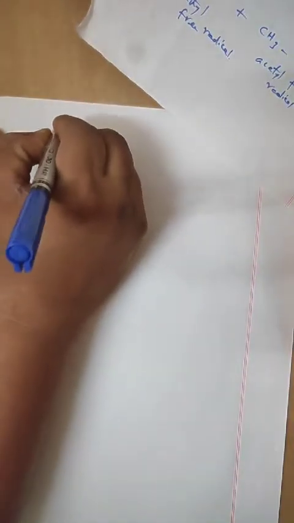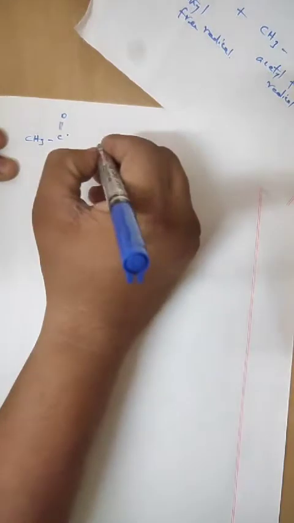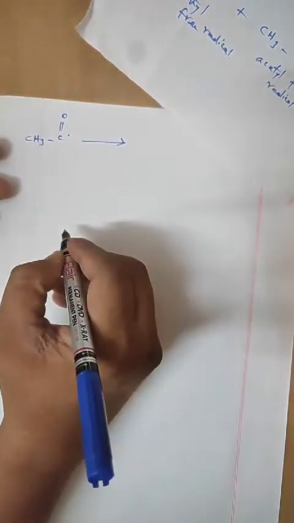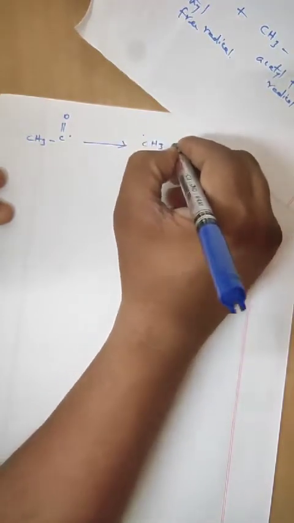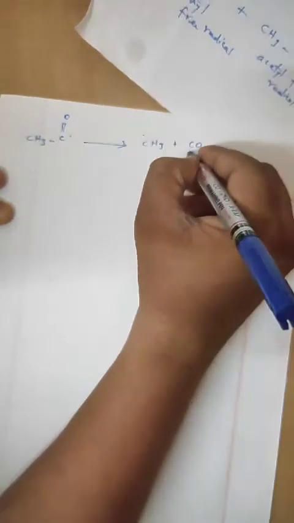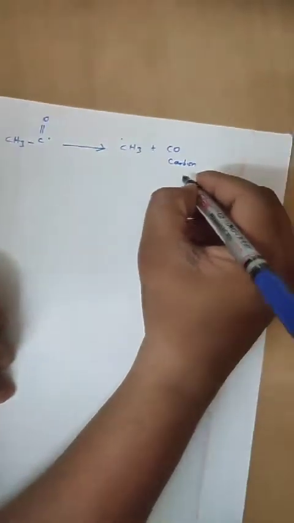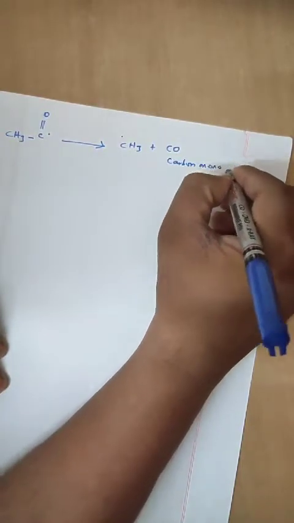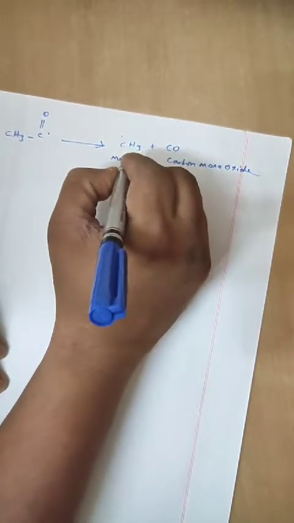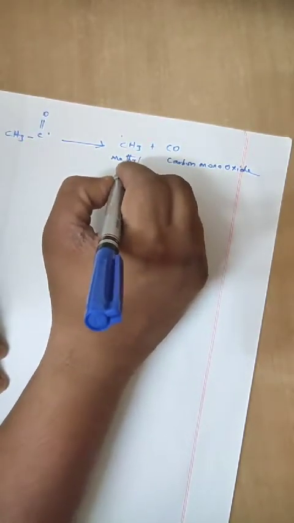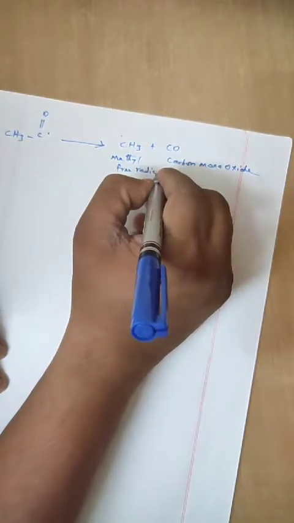So now CH3, C double bond O, once again formation of CH3 and CO, carbon monoxide, and methyl free radical.